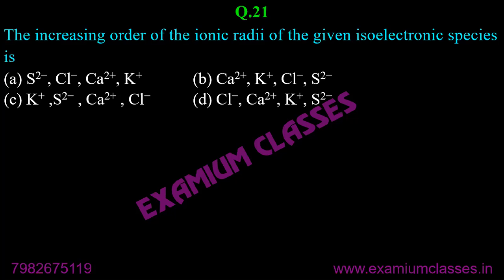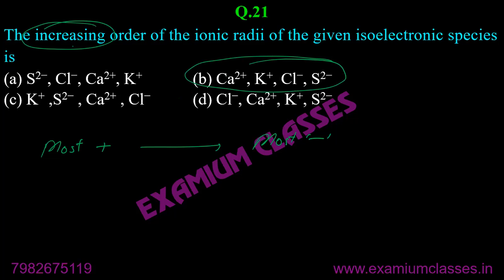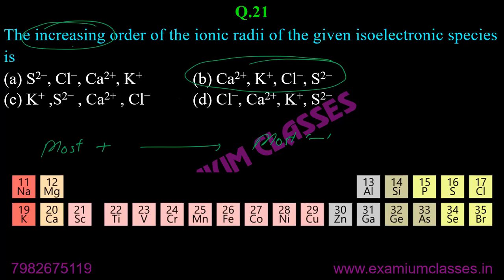The rule is, in this case, increasing order means most positive to most negative. Shivangi, correct. Increasing order means most positive to most negative, which is B. That is the correct answer. Armina, correct. Mahek, correct. All these rules, all the trends we have discussed, you should be very much clear.